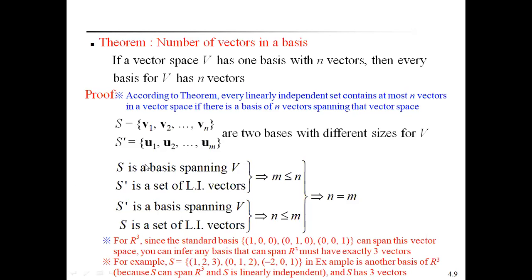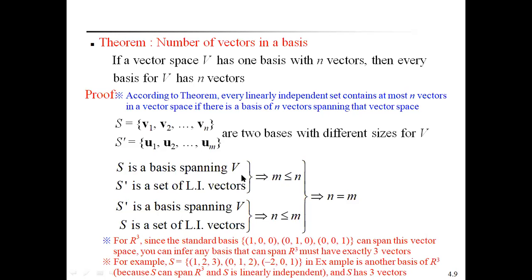By the definition, S is a basis, therefore a spanning set, and S' is a linearly independent set of vectors. S contains n vectors and S' contains m vectors.